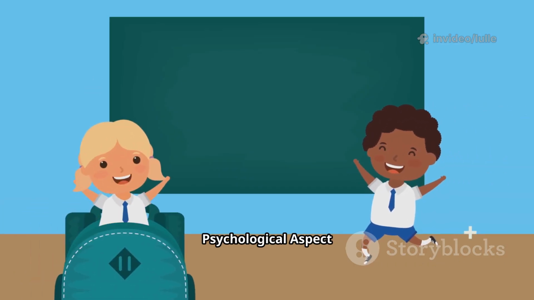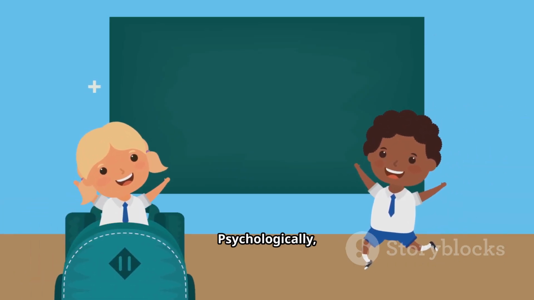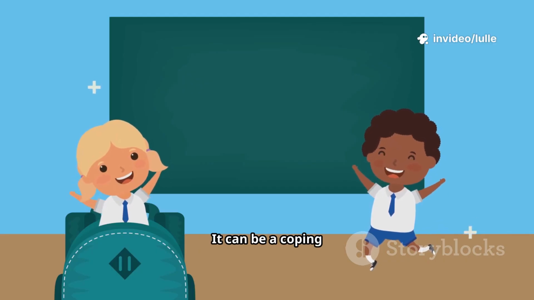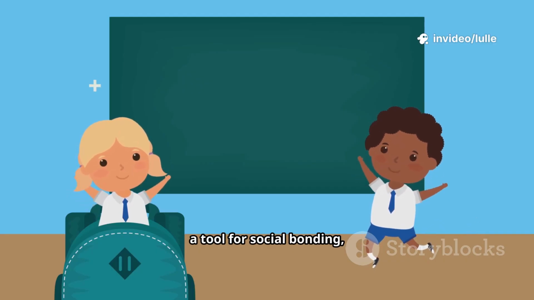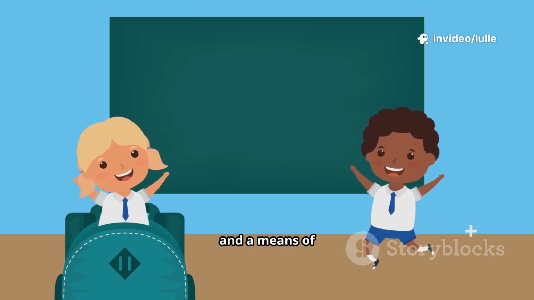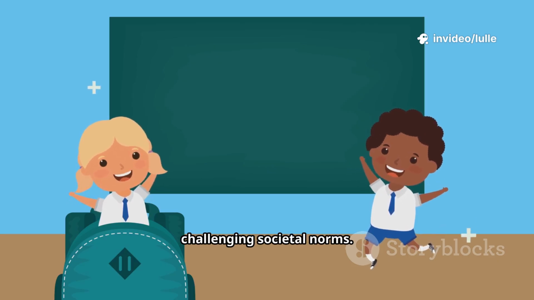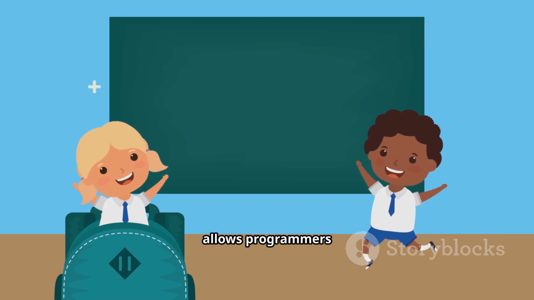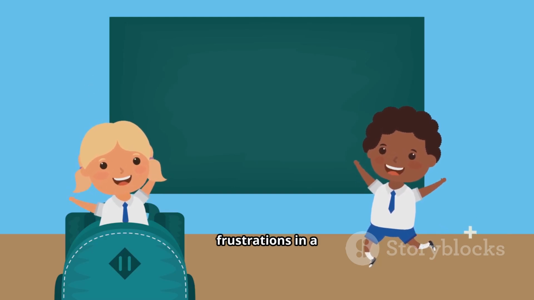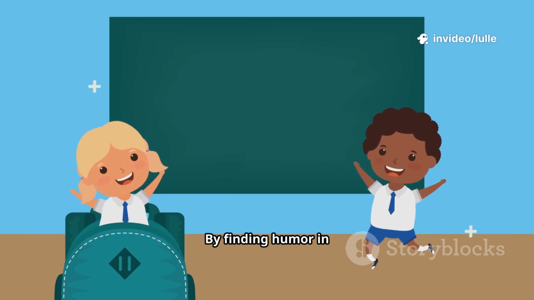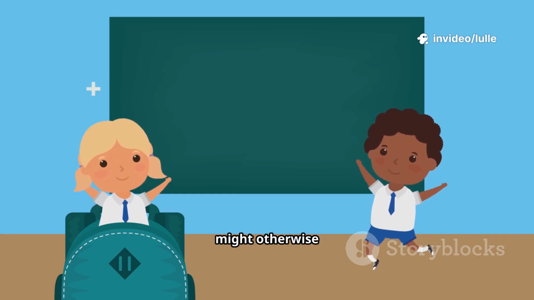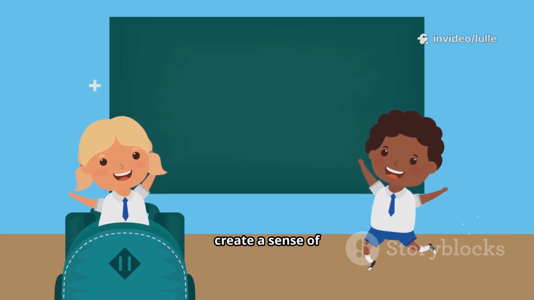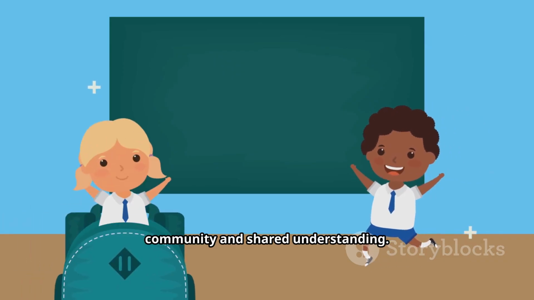Analyzing the psychological aspect of humor. Psychologically, humor serves several important functions. It can be a coping mechanism for stress, a tool for social bonding, and a means of challenging societal norms. In the context of this joke, we see how it allows programmers to laugh at their struggles and frustrations in a relatable way. By finding humor in a situation that might otherwise induce anxiety or frustration, individuals can create a sense of community and shared understanding.